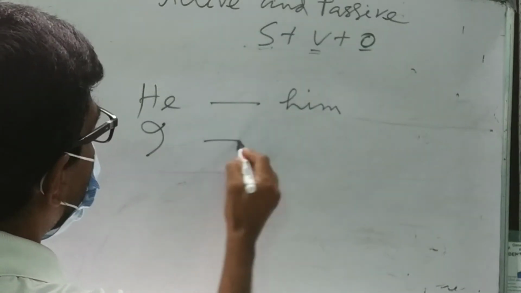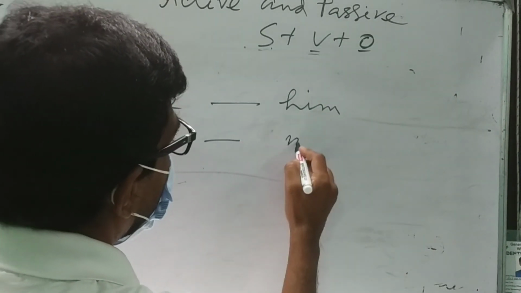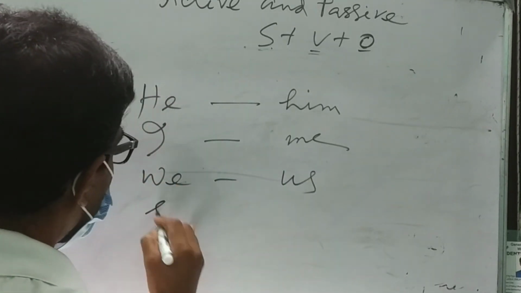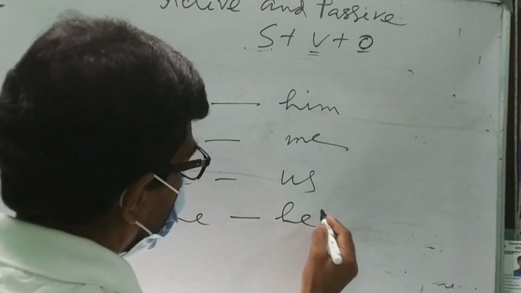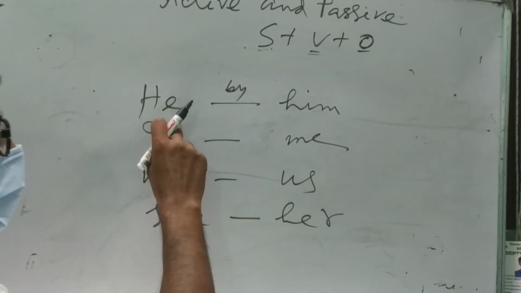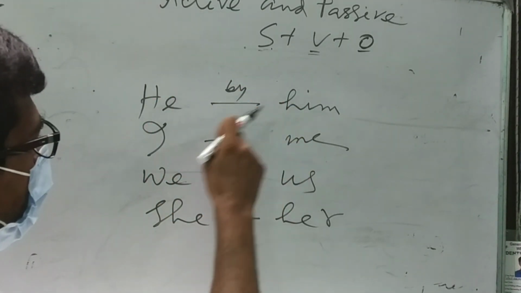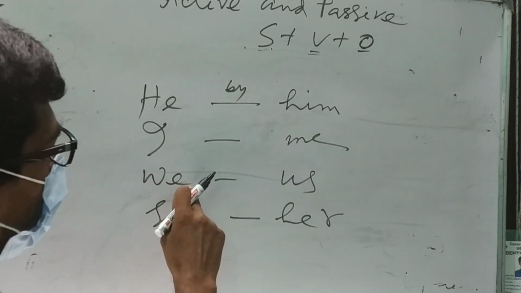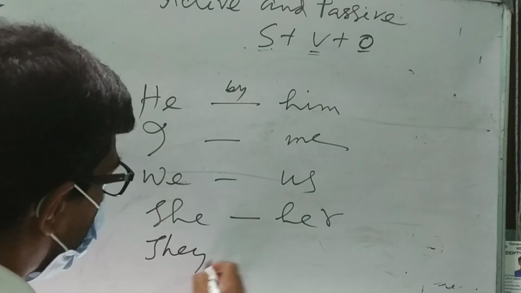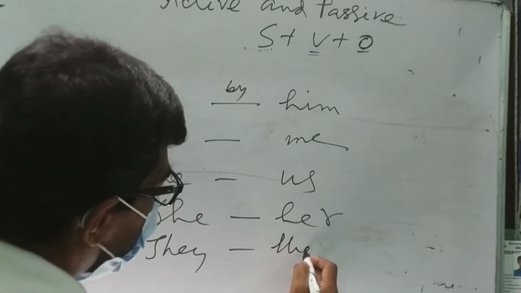If it is I, then me. We, us. She, by her. If there is he, it will be by him; I by me; we by us; she by her; they by them.